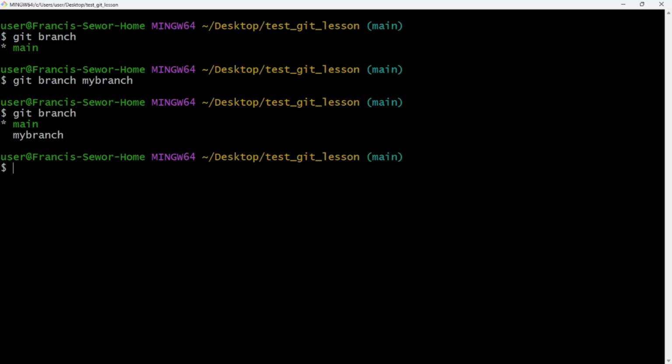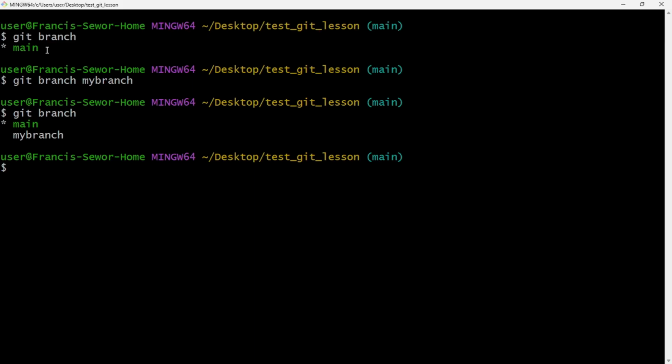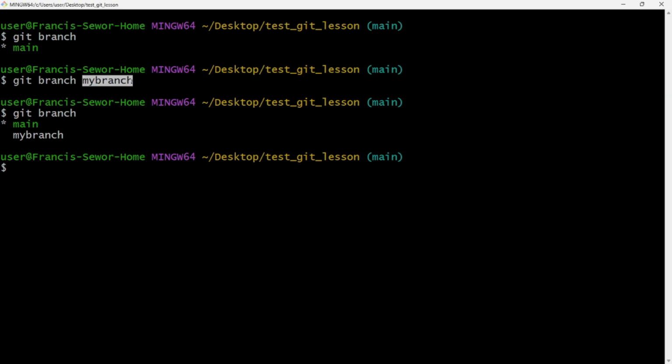So now you see there are two branches now, right? So git branch alone will list the branches that you have currently. But if you do git branch and the name of the branch, remember, this is not in quotation marks. If we are sending a message in commit, we use quotation marks, then write the message. But this one, we are creating a branch, and the name of the branch needs to follow.